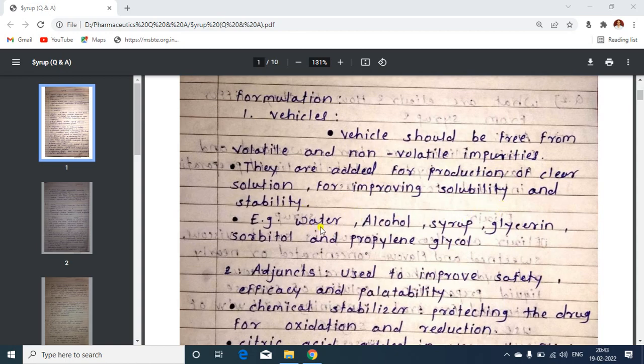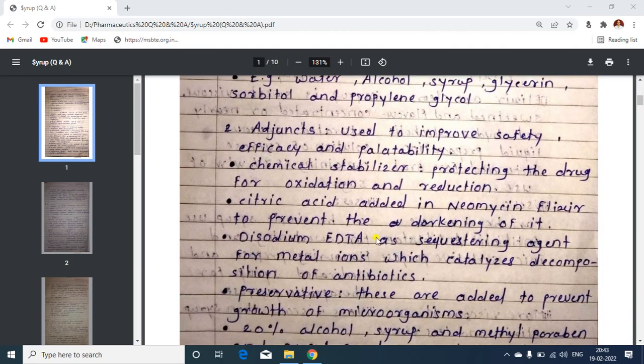This is a clear solution which is added to improve solubility and stability. Examples of these vehicles are water, alcohol, syrup, glycerin, sorbitol and propylene glycol. Then adjuncts are added to improve the safety, efficacy and palatability of the drug. Chemical stabilizers are added, they protect the drug from oxidation and reduction.